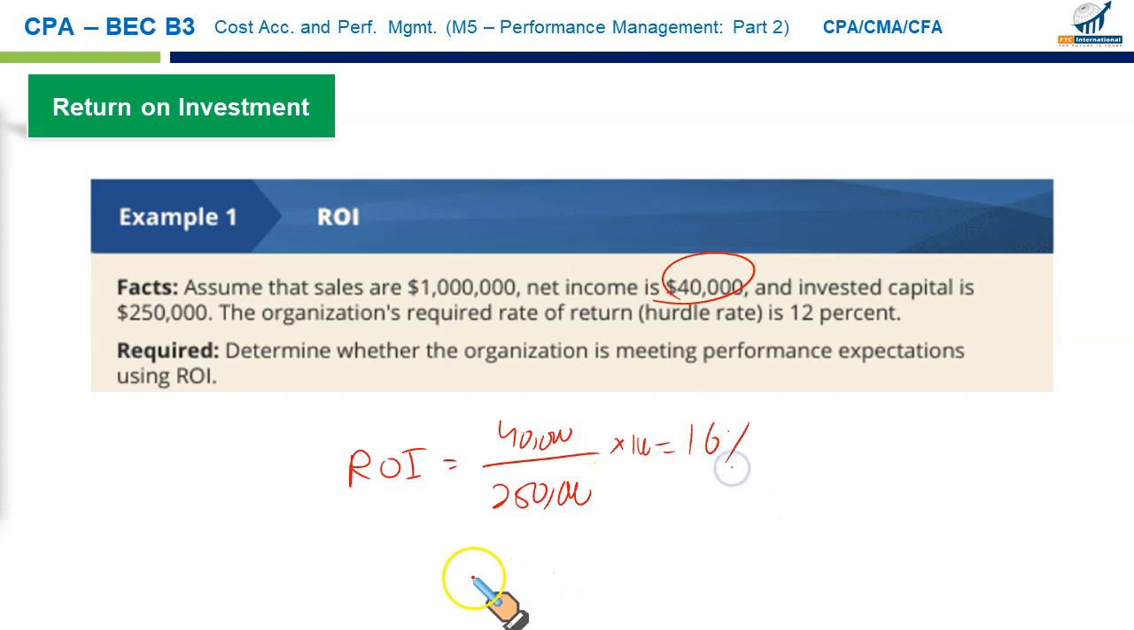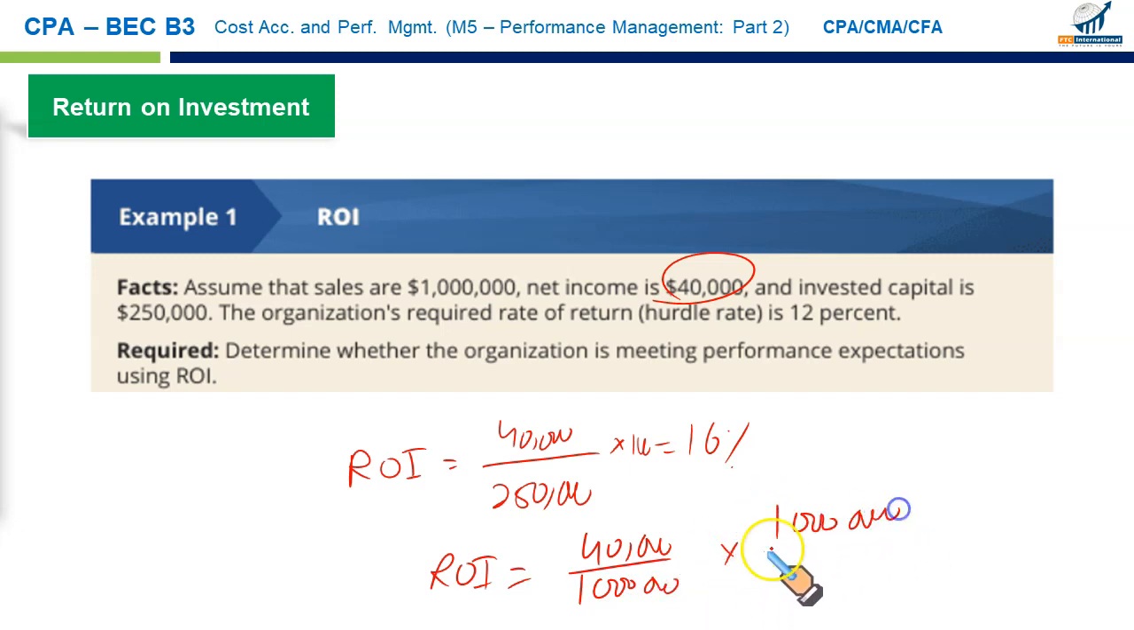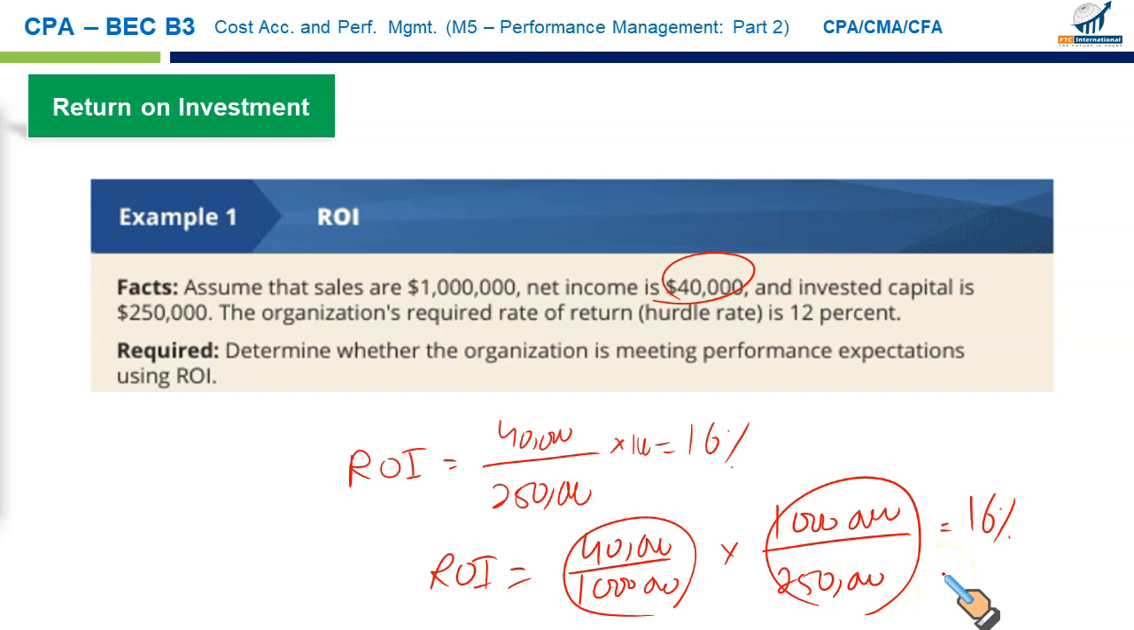Or if you want to go for the extended version, ROI is equal to profit margin, that is net income upon sales, that's 1 million. And then multiply it with the investment turnover, that is sales upon assets, 250. And then you will get the same result, 16%. It's just that it's decomposed into the profit margin and the investment turnover. Helps you understand things in a finer way.